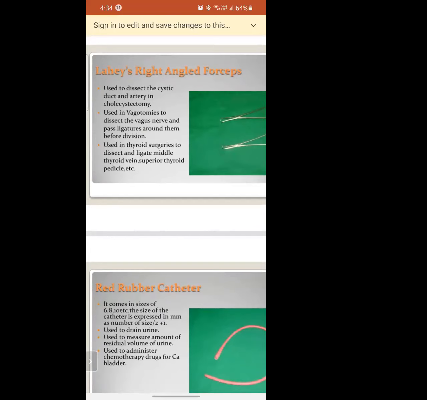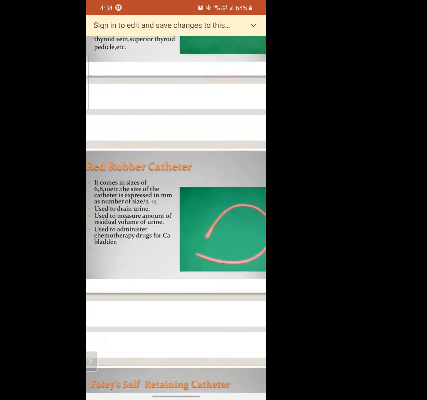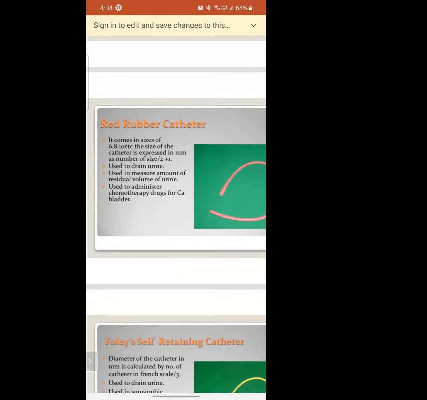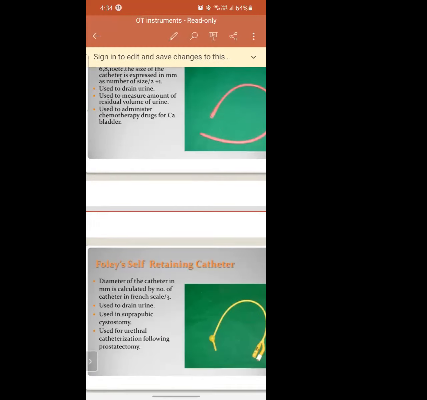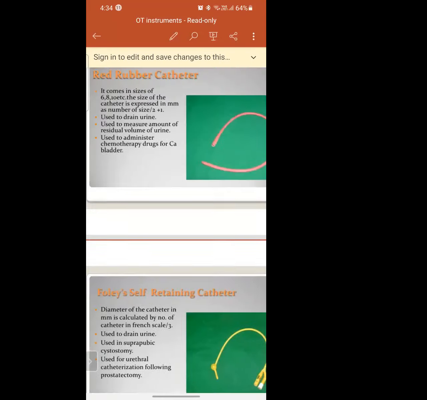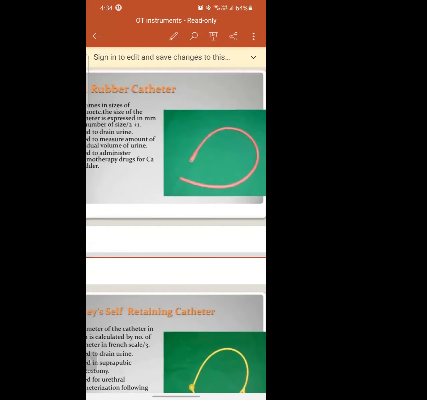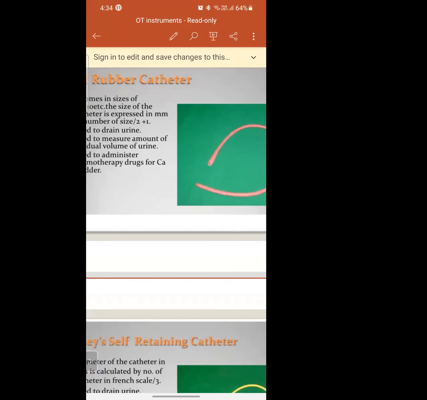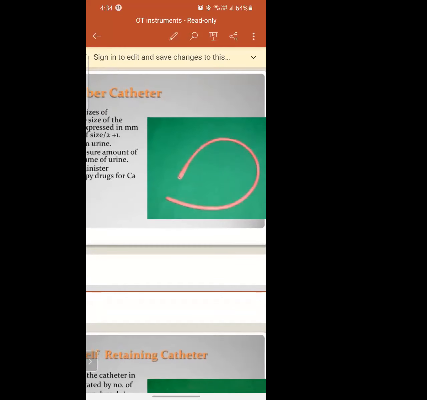Understanding or feeling bored? And this is the rubber catheter. Is it visible? Yes, ma'am. Everyone has seen a catheter, right, in hospital? What is the catheter made up of?